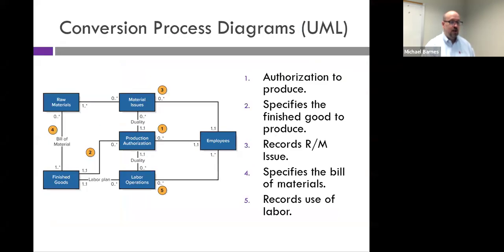Now, just as a reminder, is it possible that we could have other events start the process? Is that a possibility? Yes, that's what this duality means. If we have materials issuance or labor operations that are issued, there must be an implicit production authorization. So these can move in either direction, but generally speaking, production authorization is the intuitively sensible one that's going to start an operation because we say we need inventory, let's go ahead and produce inventory. So that's going to be our starting point for all of this.